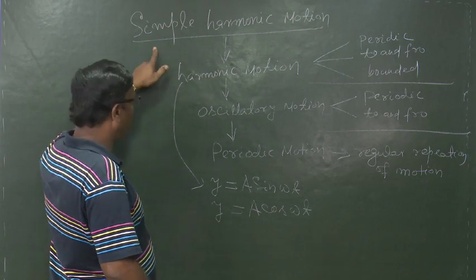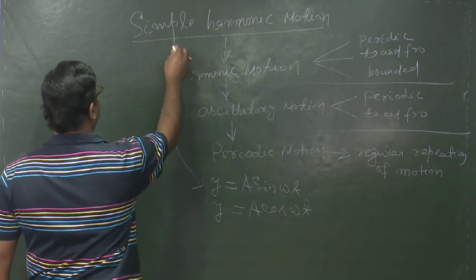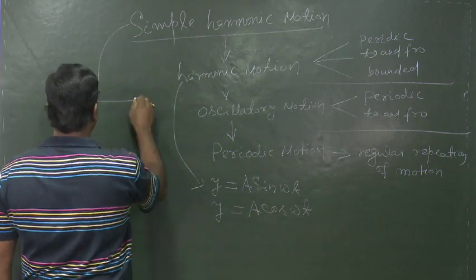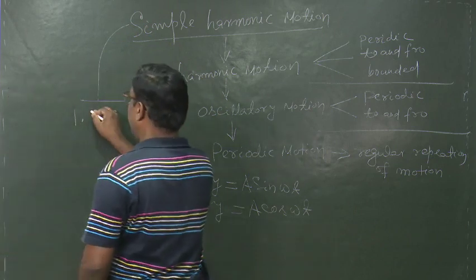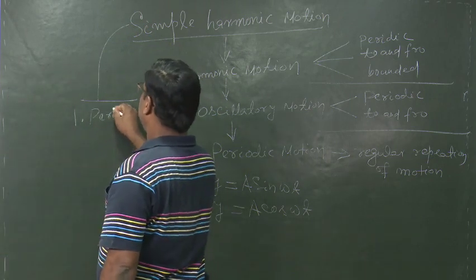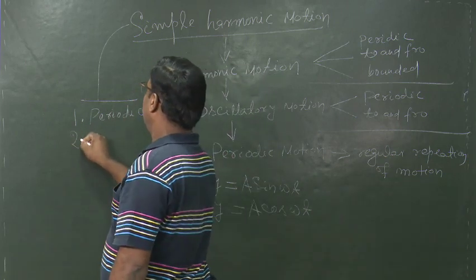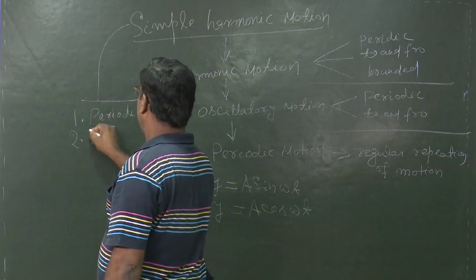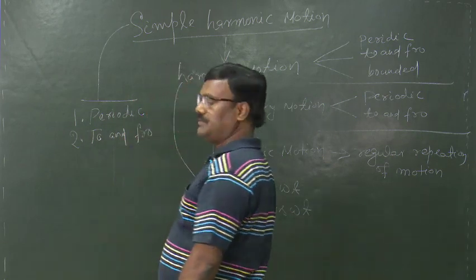So, for the motion of a body to be simple harmonic, these conditions should be satisfied. Number one, it should be periodic. Number two, it should have to and fro motion.